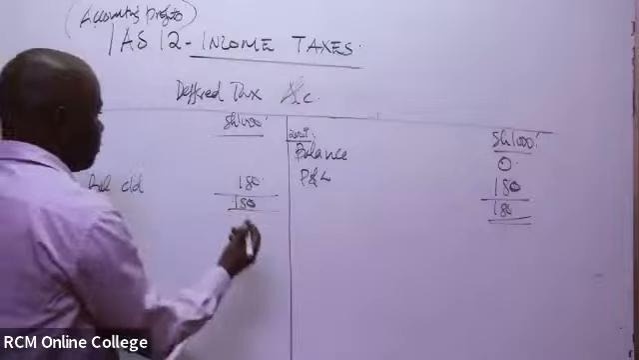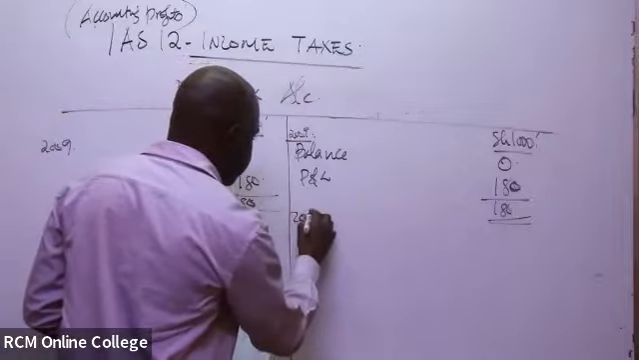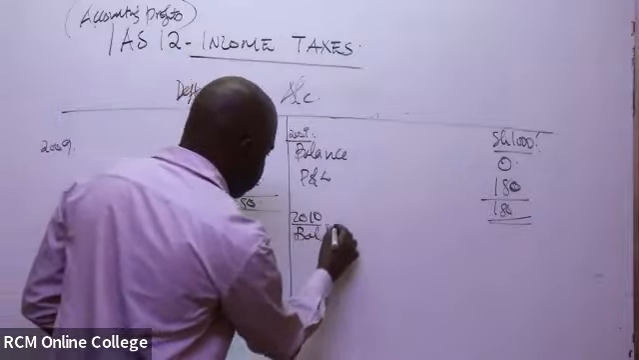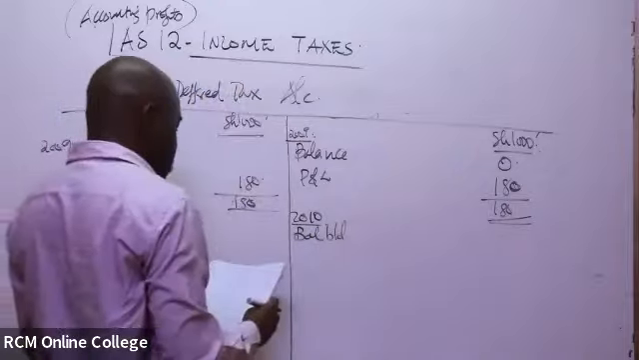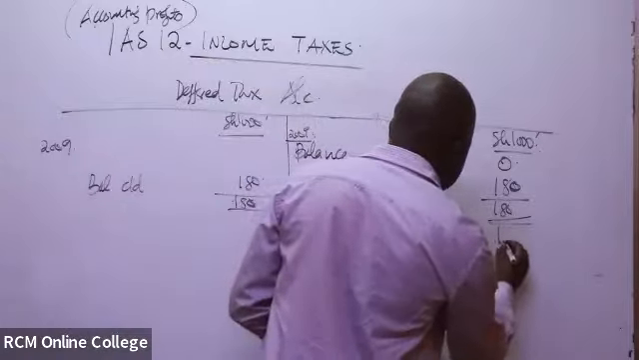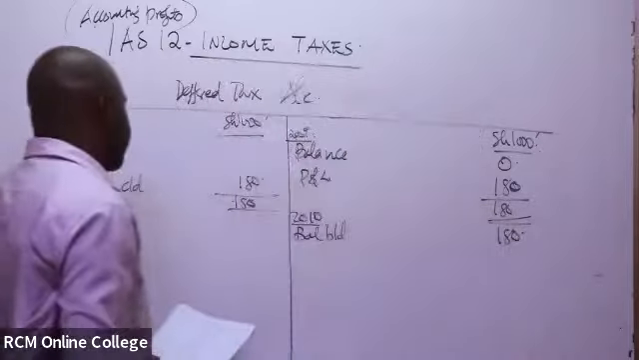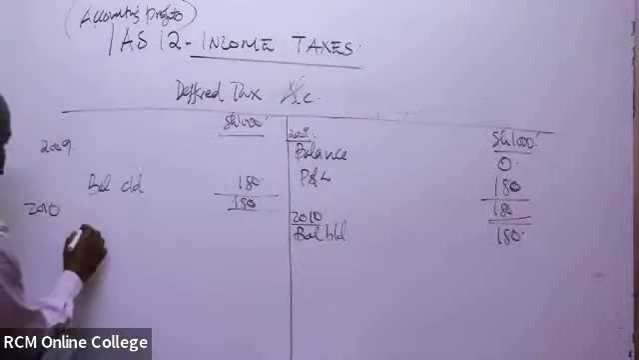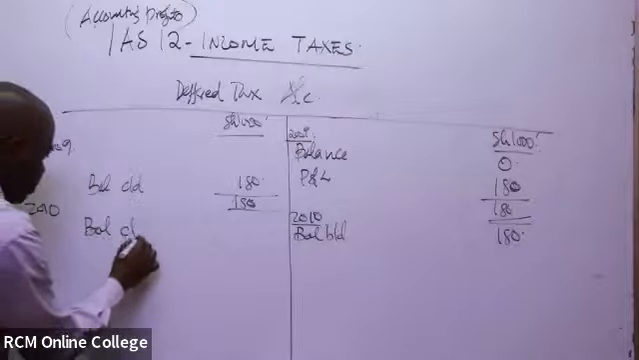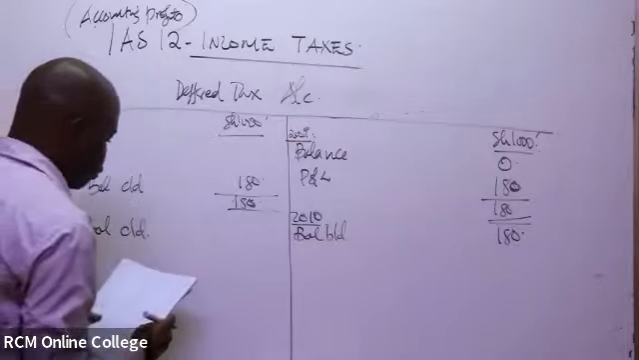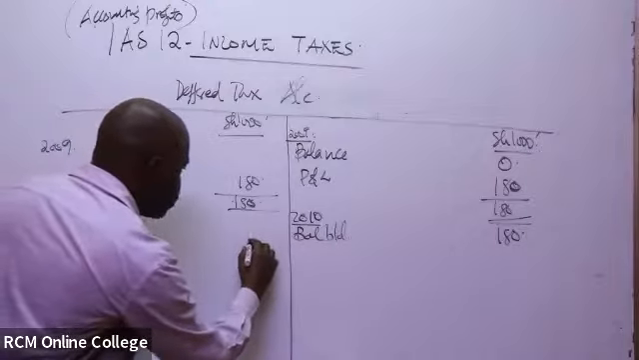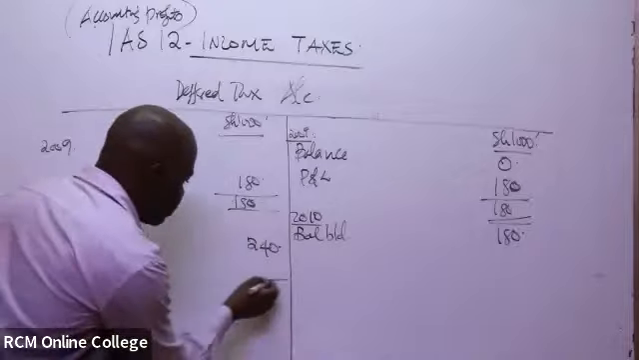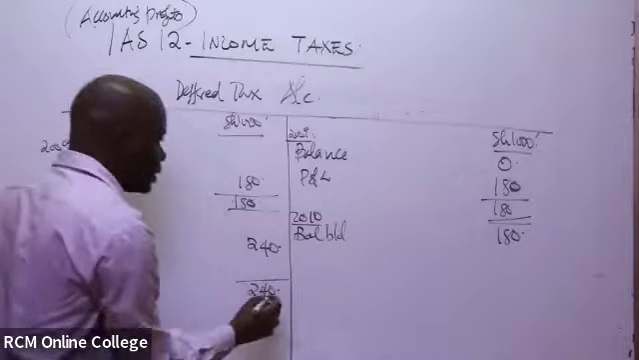But now the coming year we had, that is 2010. So we have a balance brought down of 180. But by the end of the year, our balance carried down for 2010 is actually 240. So there was an increase of 60. So the total here, you can see, is 240.